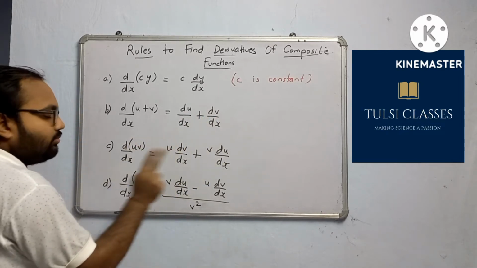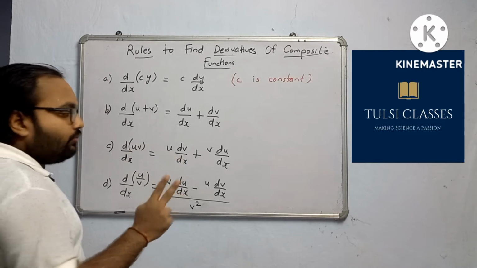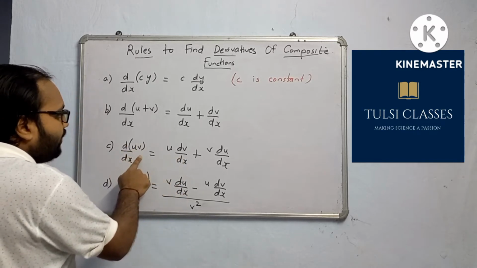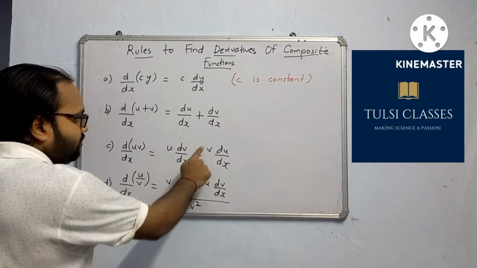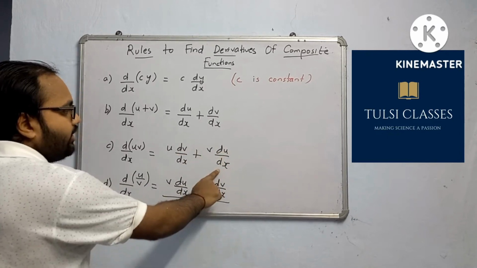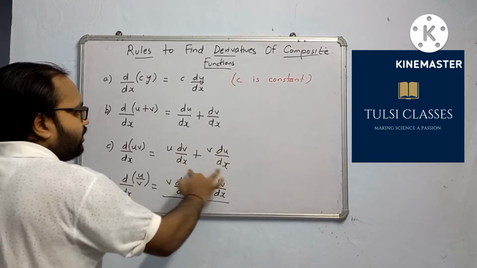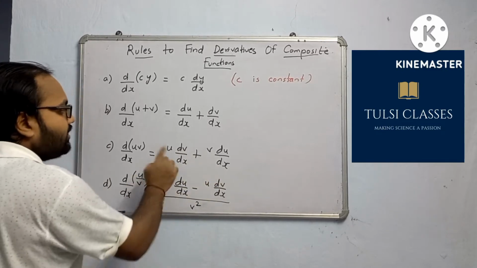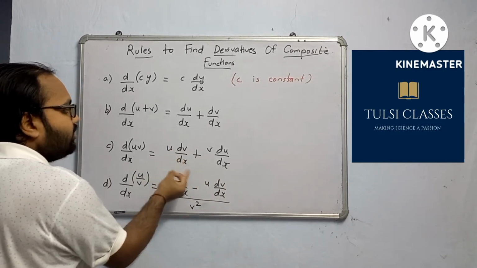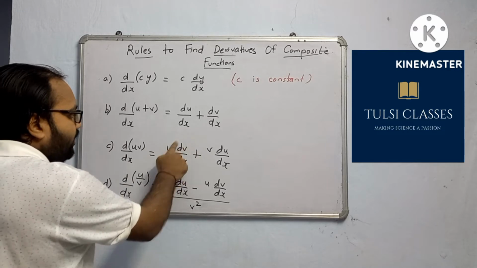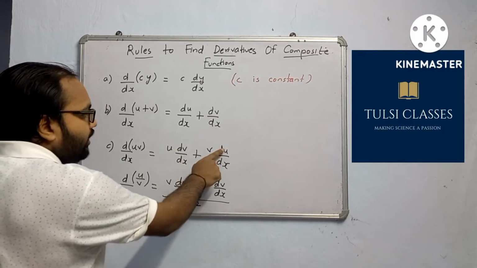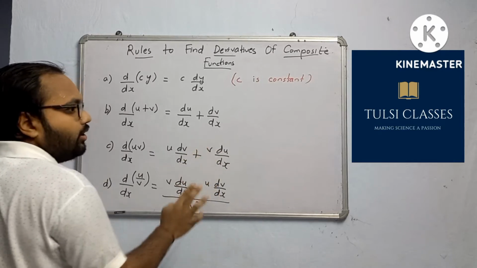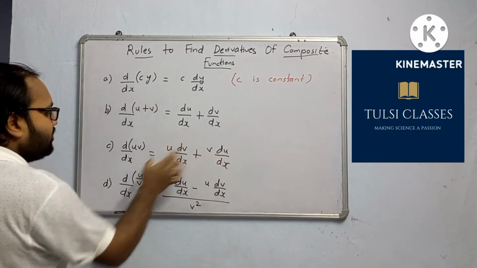When 2 functions are multiplied, u and v, d dx of u multiplied by v is equal to u dv by dx plus v multiplied by du by dx. That means we find dv by dx and du by dx separately and multiply the reverse thing. If we are finding dv by dx, it will be multiplied by function u, and if we are finding du by dx, it will be multiplied by v, and we add this. So this is the formula.